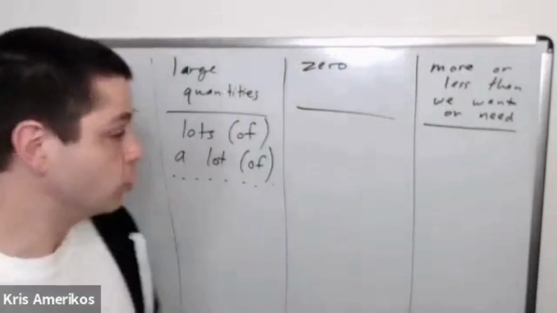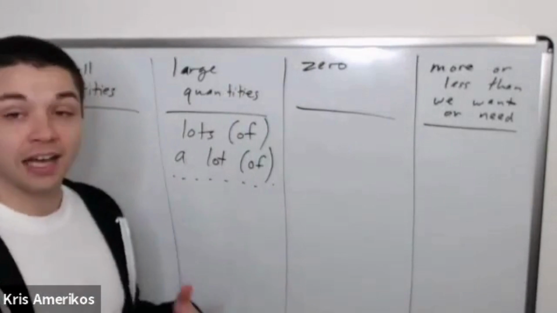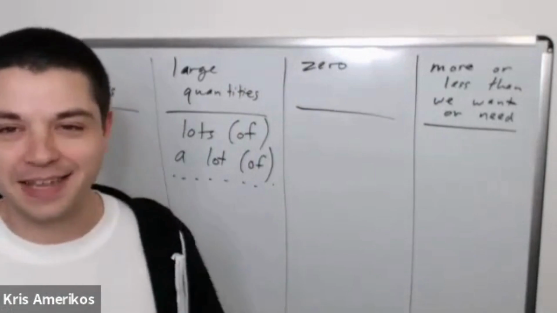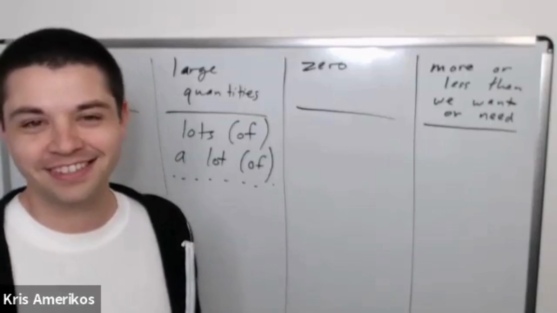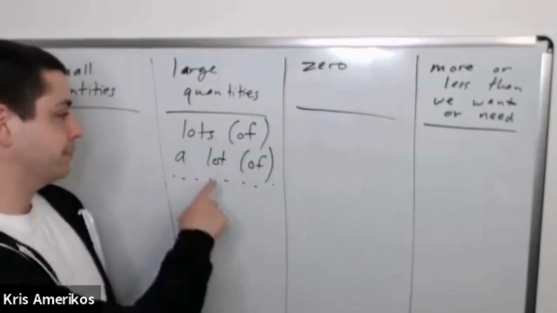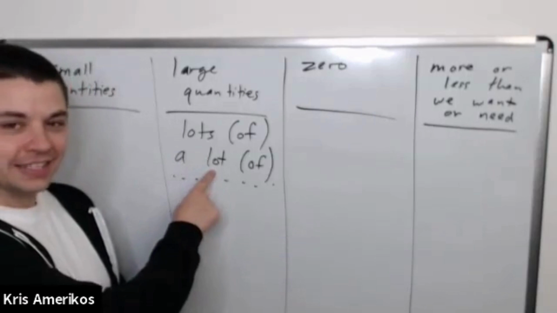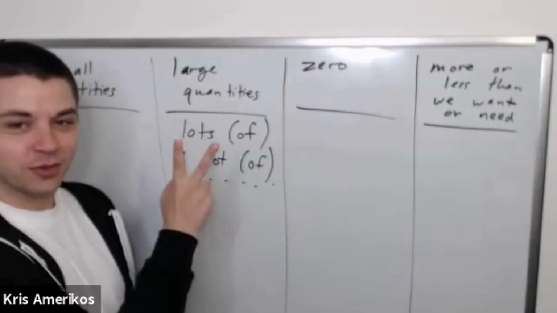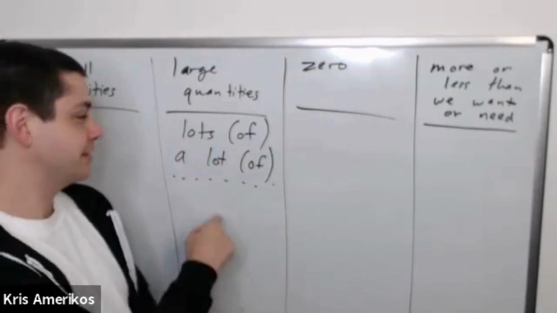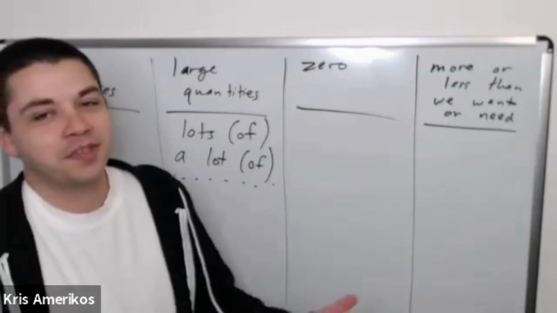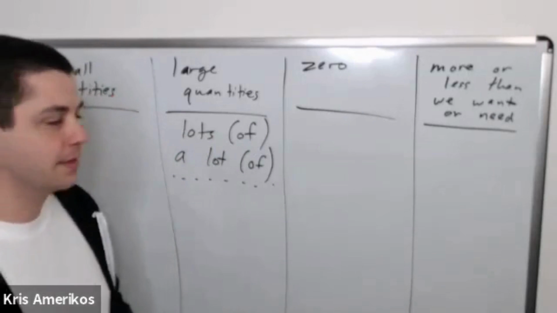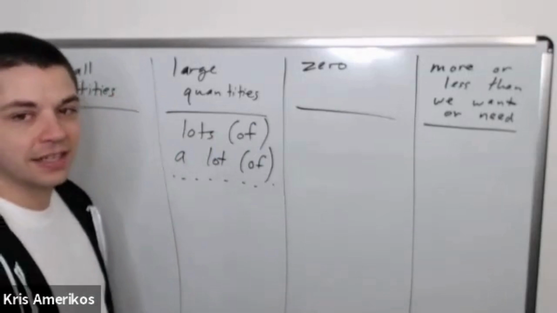So this is the rule. Lots of and a lot of are exactly the same, 100% the same. Just if you say lot, then you have two words here, a lot, right? But they're both the same. There's no difference.